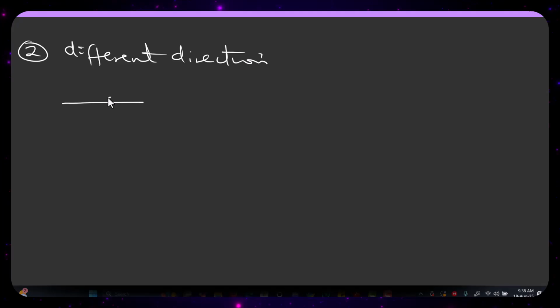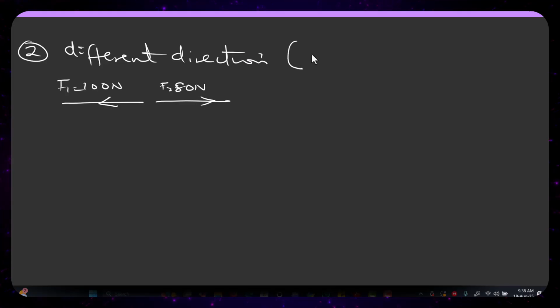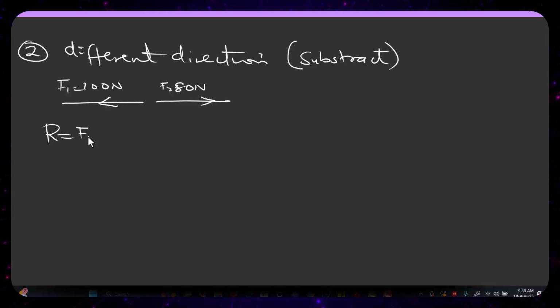The first one is going this way and the second one is going this way. Say the first one is about 100 Newton and the second one is about 80 Newton. This is your F2 and this is your F1. What is going to be the resultant? If they are going in different directions, you subtract. So anytime they are going in different directions, you are going to subtract. My resultant is going to be F1 minus F2.